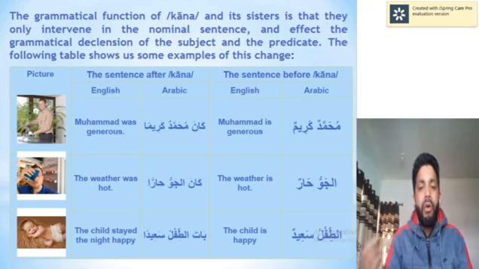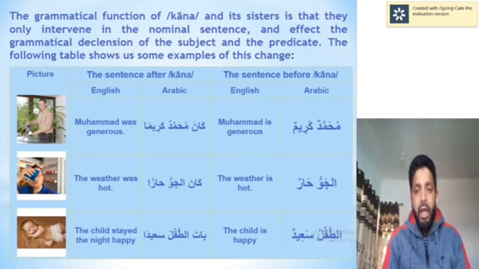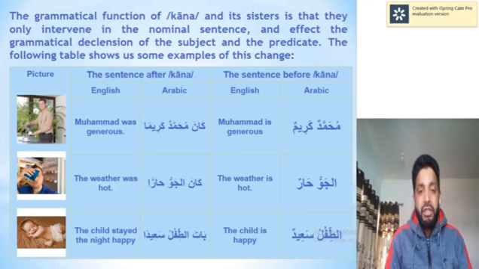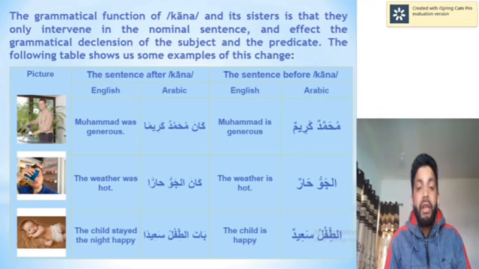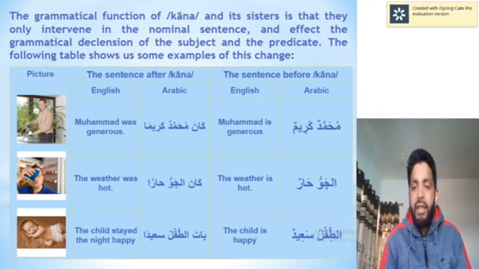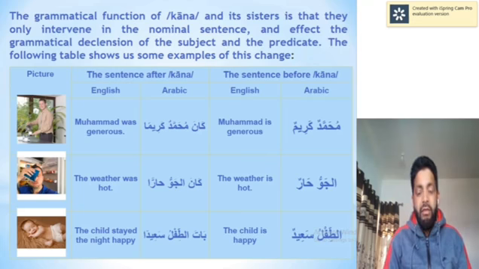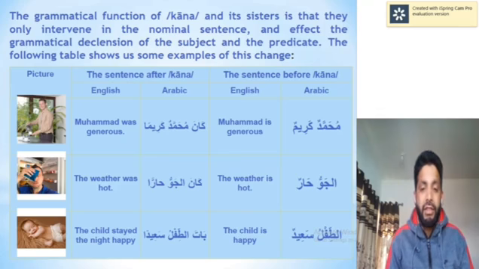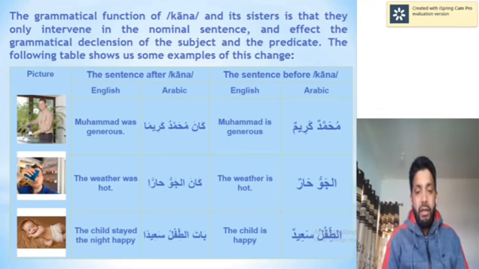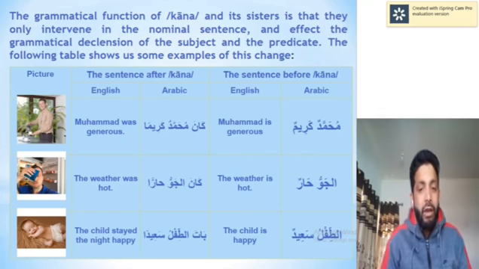But when I used the annular verb kana on this nominal sentence, it became Kana Muhammadun Kareeman. It was Muhammadun Kareemun, now it became Kareeman. The predicate changes; it became mansoob, in accusative form. Muhammad was generous. Now we have another example, Al-Jawu Harrun, the atmosphere is hot, the weather is hot. When I use kana, it became Kana Al-Jawu Harran, the weather was hot. It gave the meaning of past. So it changes its meaning, and it changes its form as well.